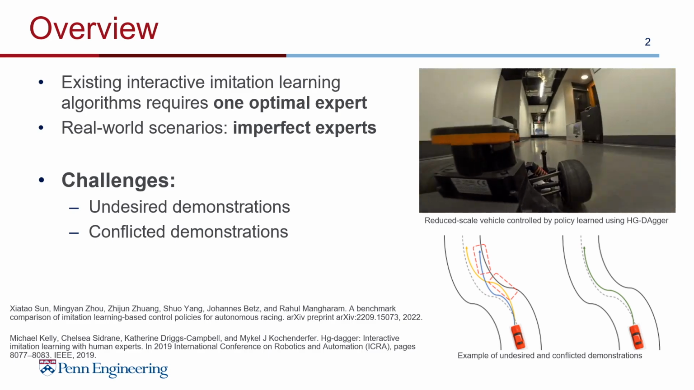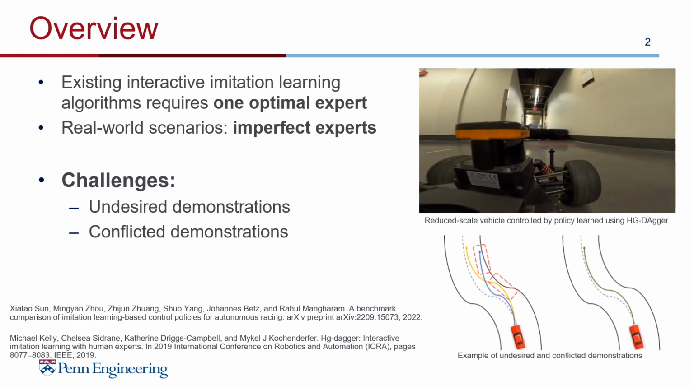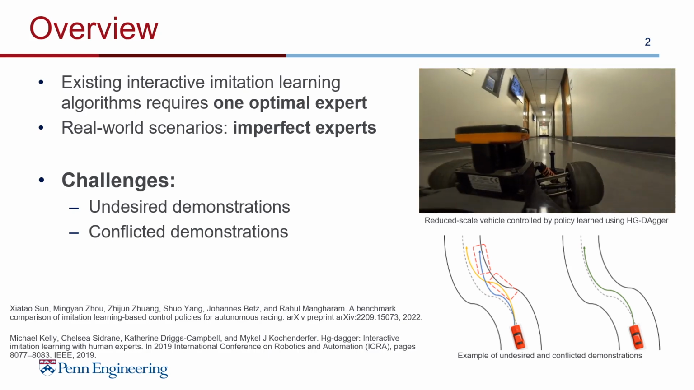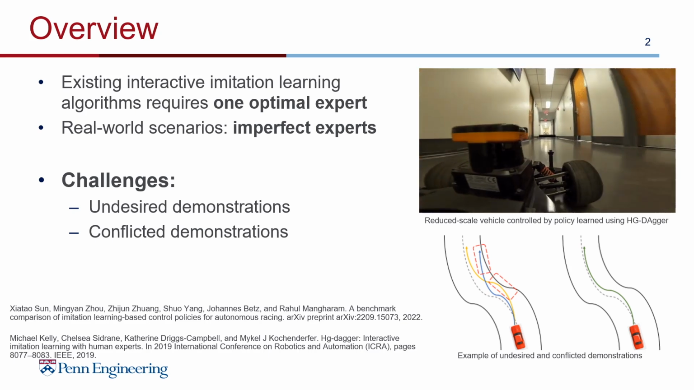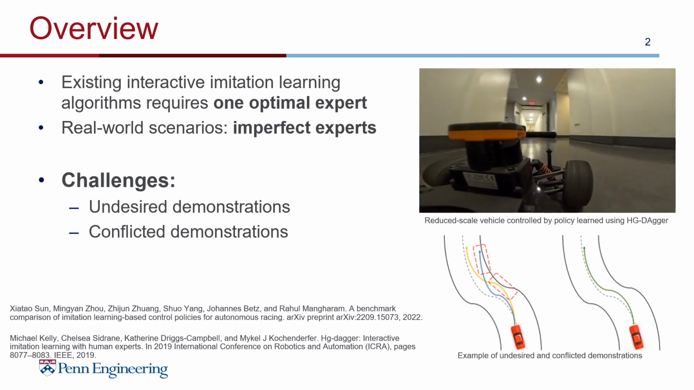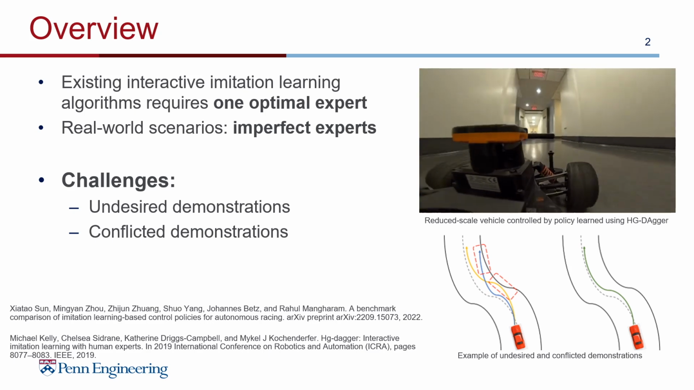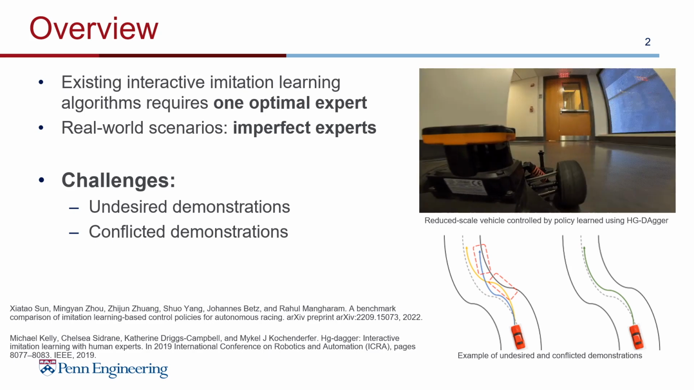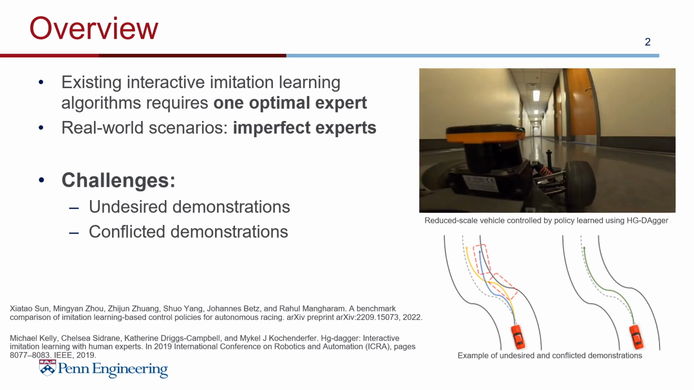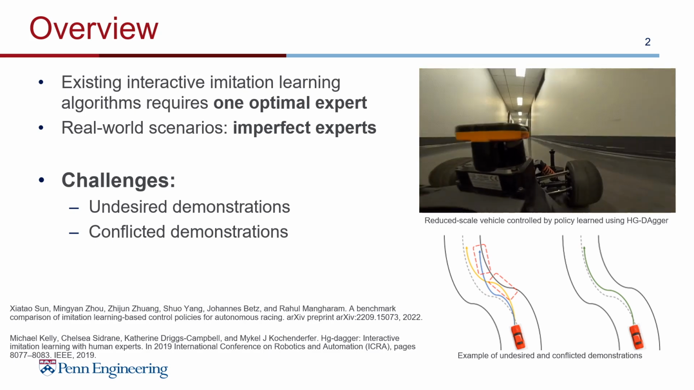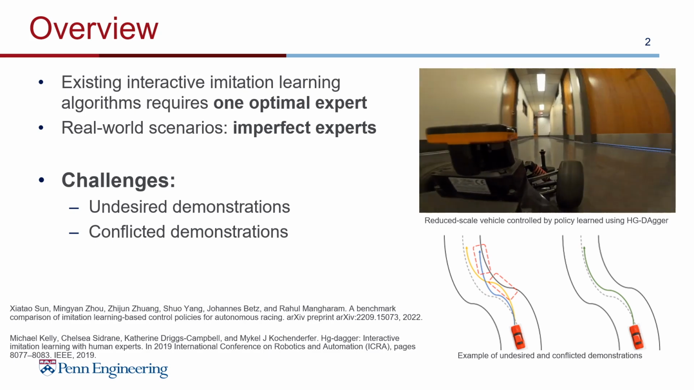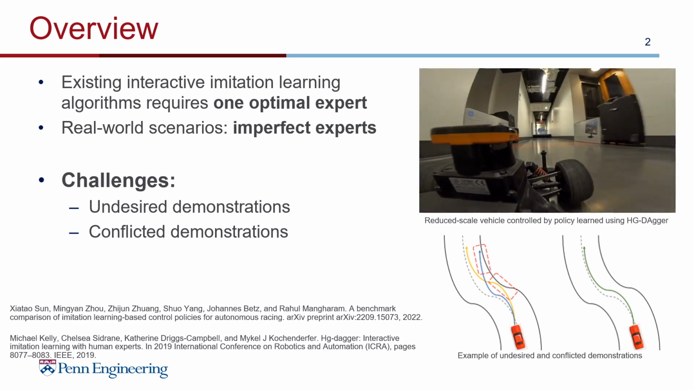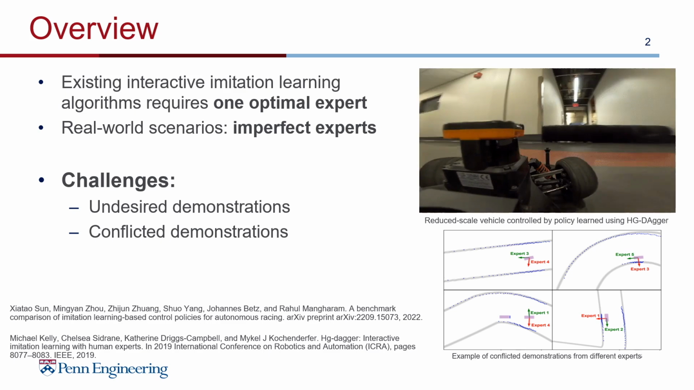For example, in the autonomous racing scenario, we usually can only have multiple experts that cannot provide perfect demonstration at every round. During the learning process, we may want to collect demonstration data from all of them and learn a cumulative policy that takes advantage of every expert. In order to effectively apply interactive imitation learning in such scenarios, we need to address the challenges of undesired and conflicted demonstrations.